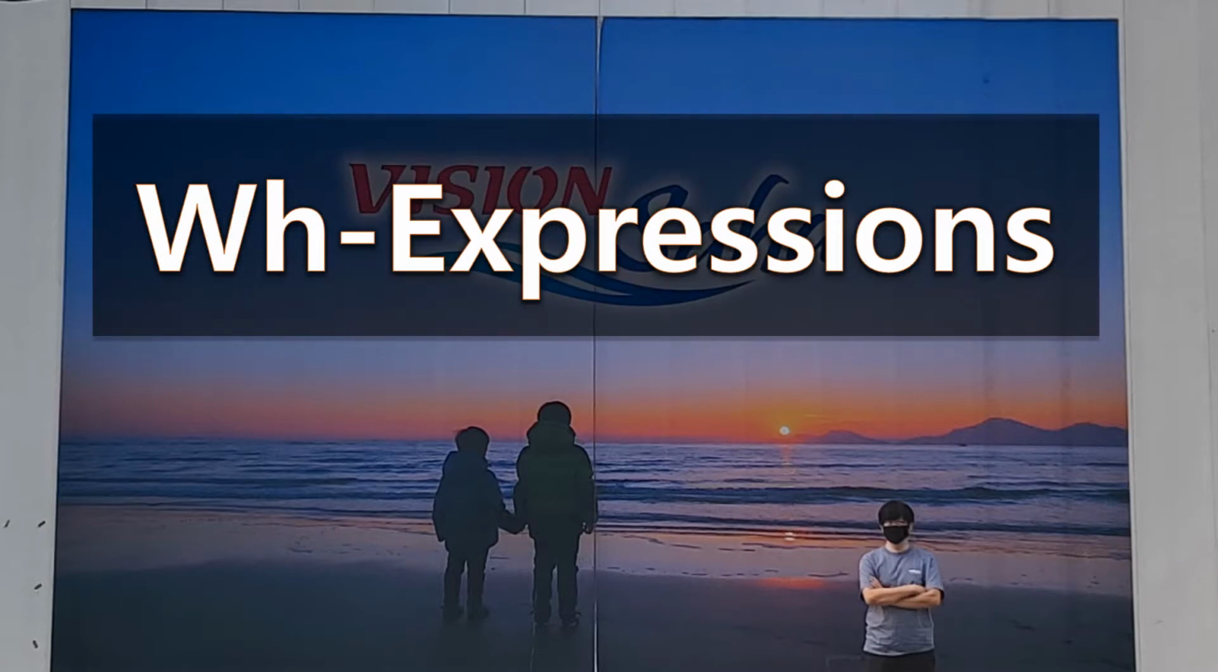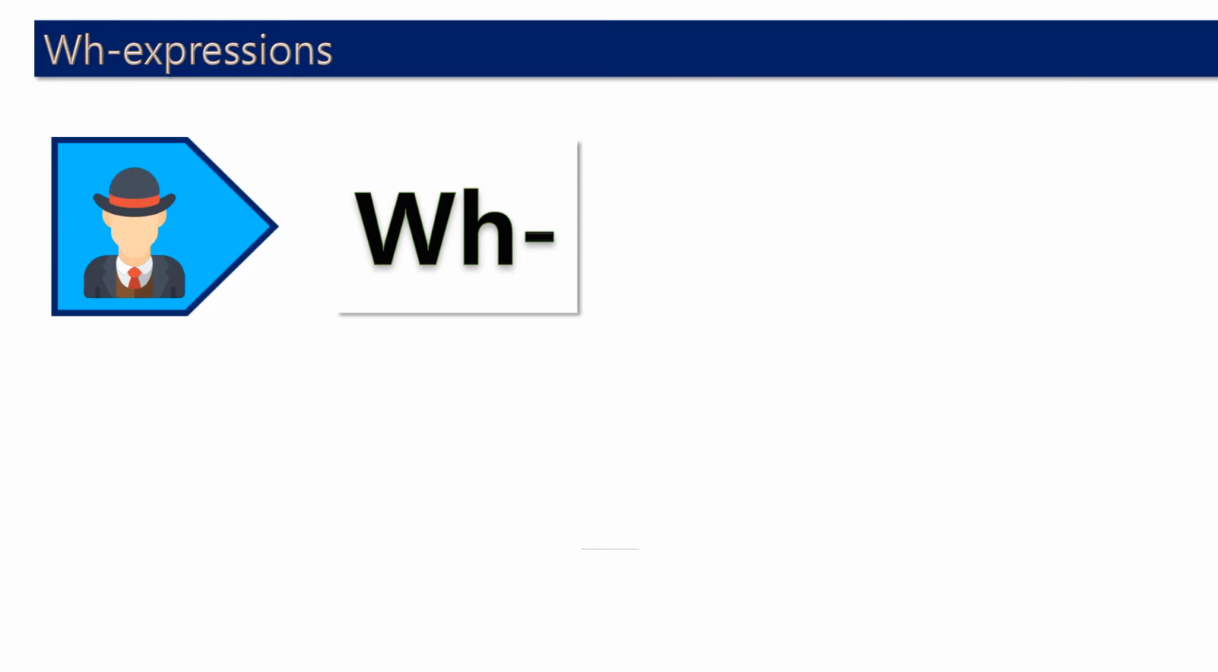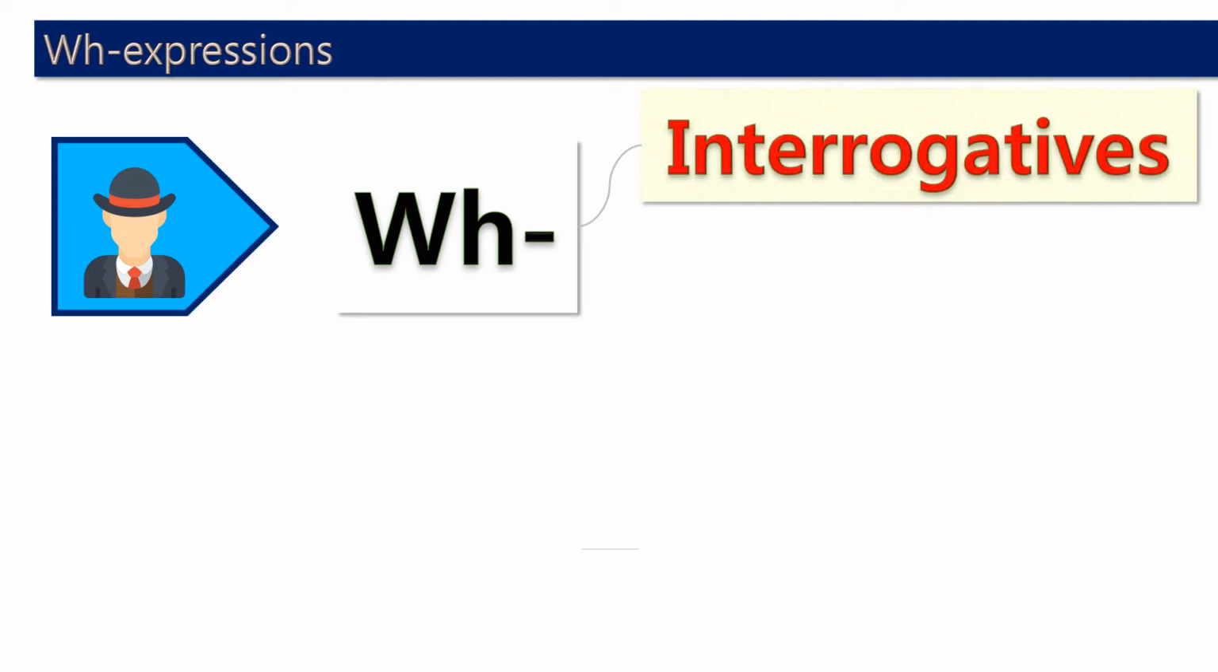Today's topic is WH expressions. Today, we are going to study WH expressions. WH expressions in English means words like who, whom, whose, what, why, and so on. In English it has two functions. First, interrogatives. Interrogatives means question. So, for example, where are you? This where is a WH expression, and this is interrogatives.